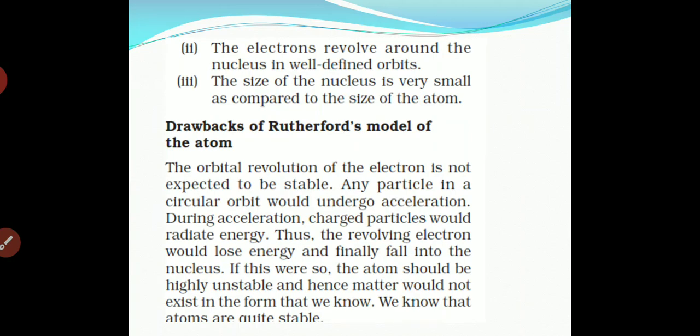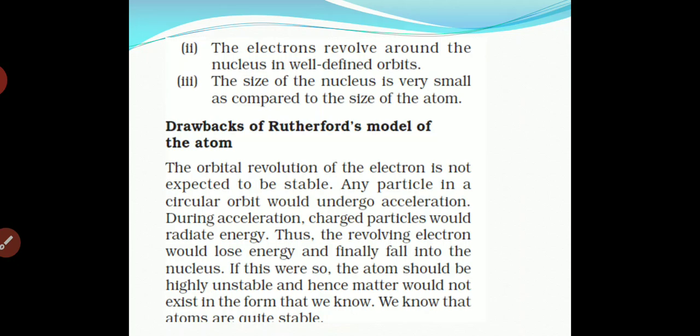The electrons revolve around the nucleus in well-defined orbits, and the size of the nucleus is very small as compared to the size of the atom. The nucleus is inside the atom, so obviously its size will be small as compared to the size of the atom. Obviously the atom's size will be greater as compared to the size of a nucleus.